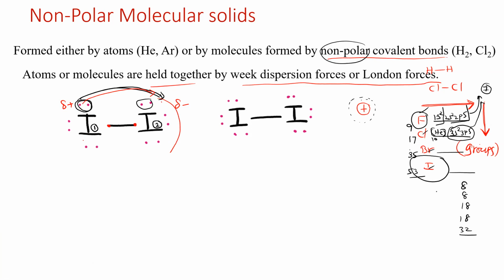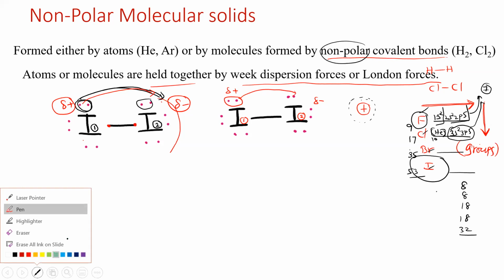Non-polar means there is no positive or negative charge, because they don't have any dipole moment, because both are the same atoms. There is no electronegativity difference. But at a fraction of a second, the electrons may be shifted from here to here. So it attains a negative charge here and a positive charge here. Now the same thing will happen in this molecule also. Here also iodine 1, iodine 2, so here also I get a slight negative charge and here a positive charge.